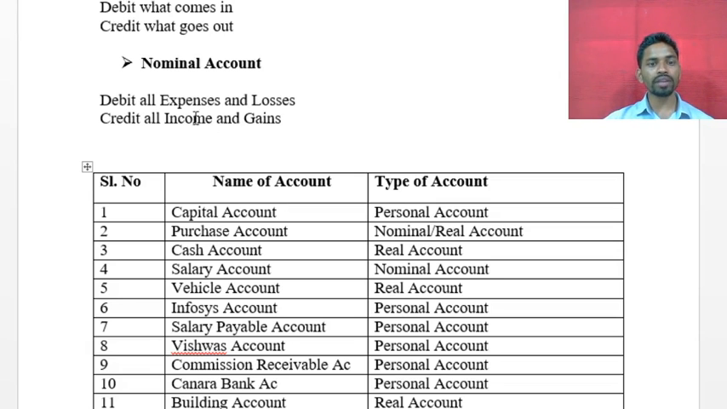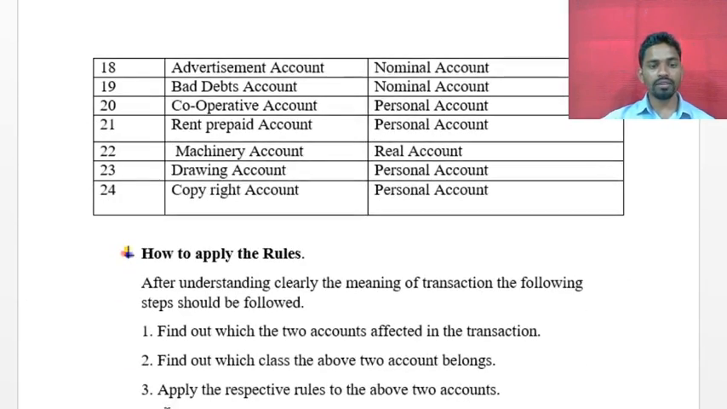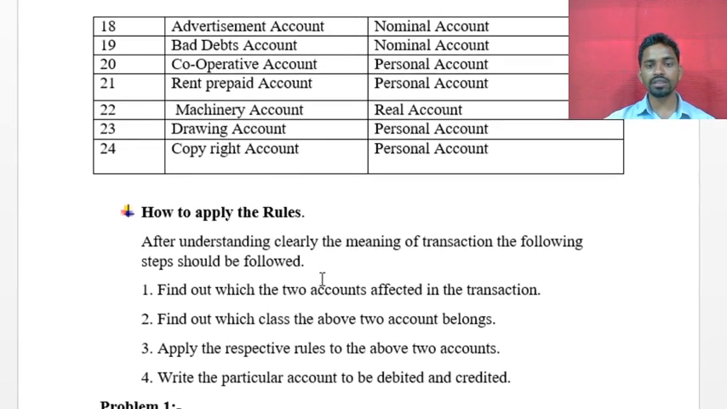Like this we have to apply the rules. Okay, so this is the third step. Next, write the particular account to be debited and credited, and then you have to pass the journal entries. We have to pass in a debit side or the credit side. Okay, so like this we have to ascertain these steps. Okay, we have to follow this step.